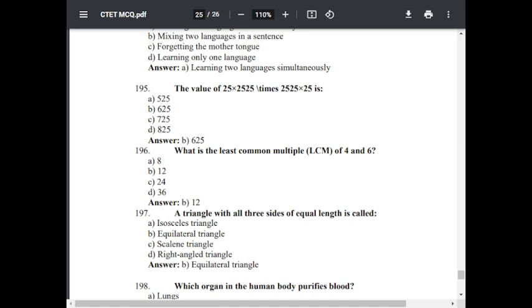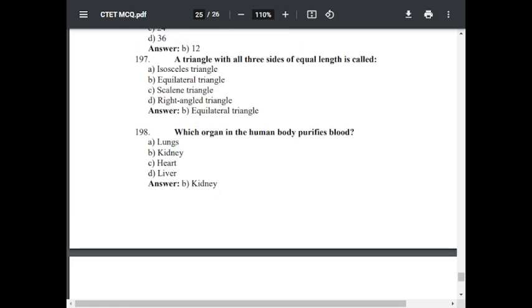Question number 197. A triangle with all three sides of equal length is called. Option A isosceles triangle, option B equilateral triangle, option C scalene triangle, option D right angle triangle. The correct answer is B, equilateral triangle.